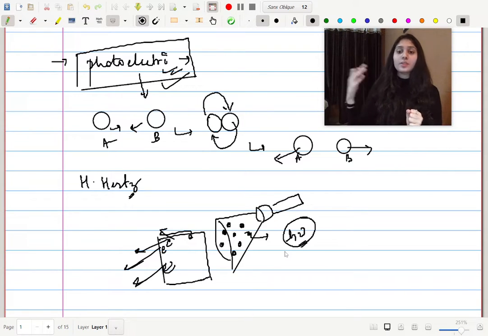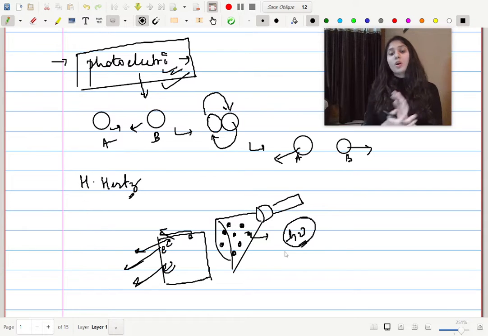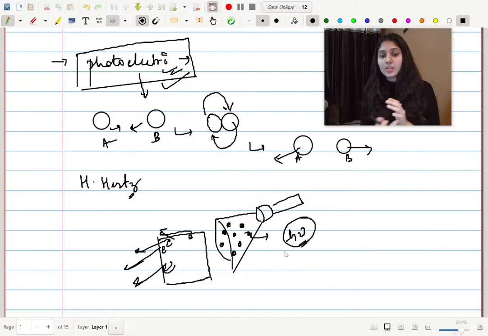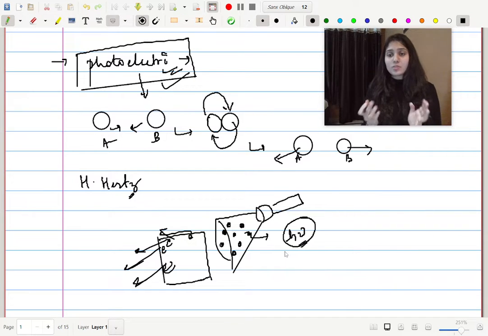If there are three, there will be 3 h nu. 20 means 20 h nu. Of course, there cannot be half a particle. So the energy can never be 2.5 h nu or 0.5 h nu, because that is not possible. Fractional energies are not allowed. So the energy of light is in the form of packets of energy,